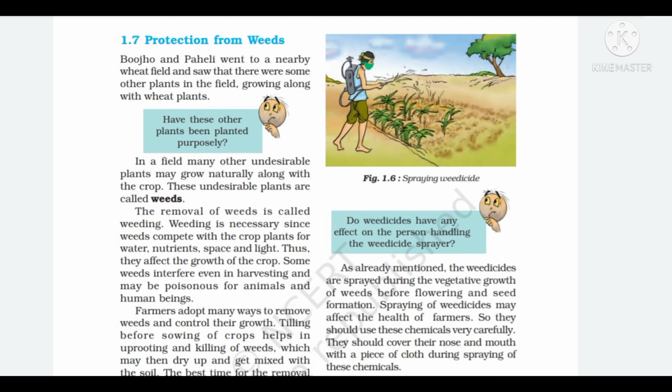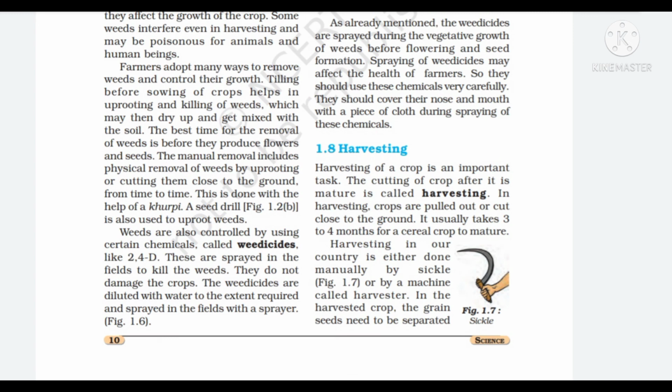The manual removal includes physical removal of weeds by uprooting or cutting them close to the ground from time to time. This is done with the help of a khurpi. Weeds are also controlled by using certain chemicals called weedicides like 2,4-D. Spraying of weedicides may affect the health of farmers, so they should use these chemicals very carefully. They should cover their nose and mouth with a piece of cloth during spraying of these chemicals.